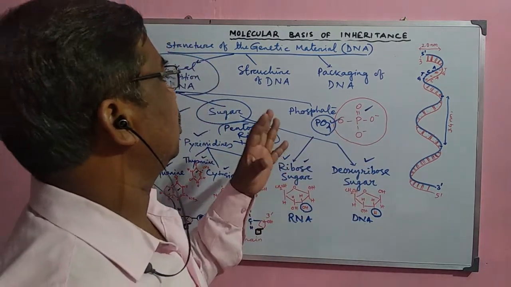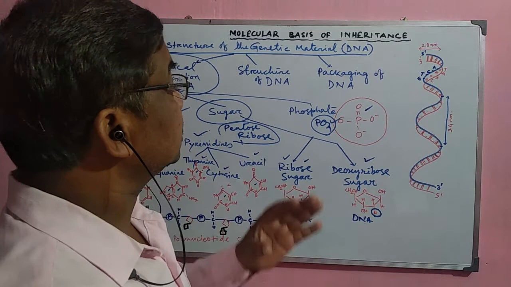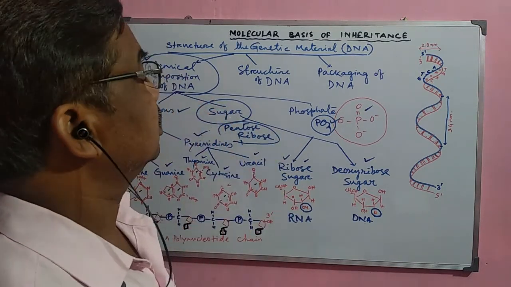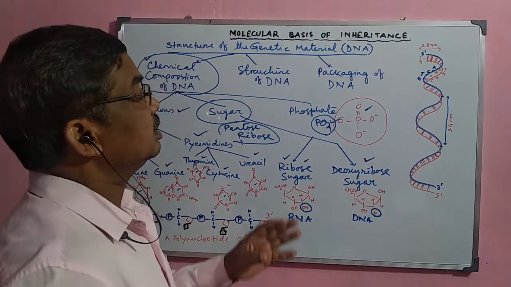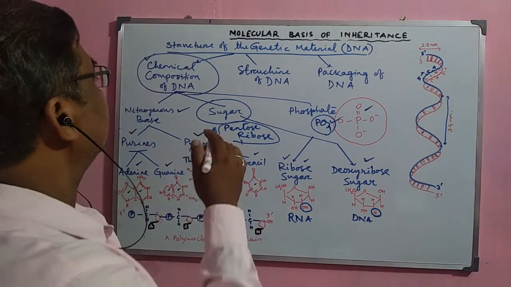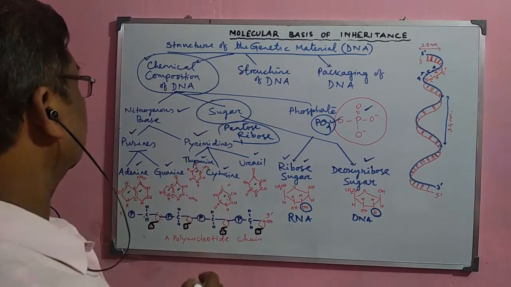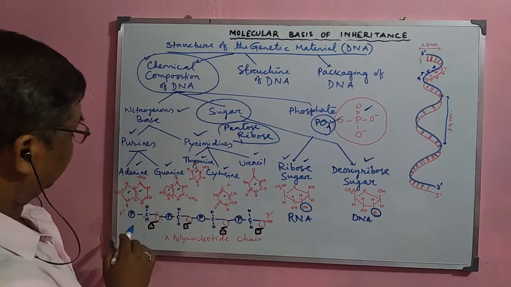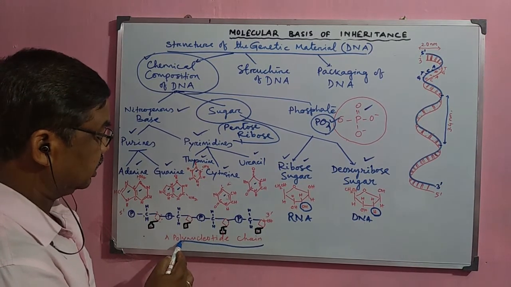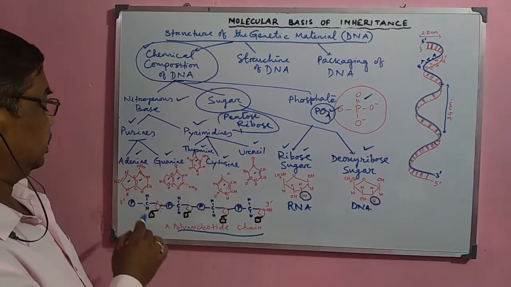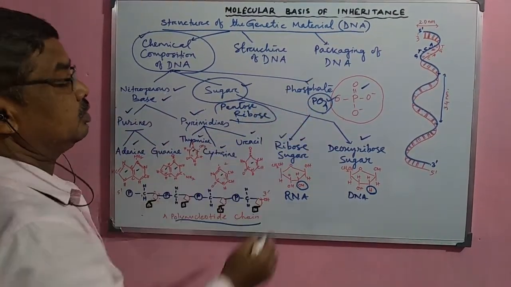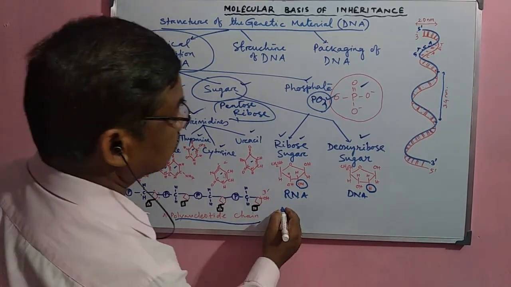So this composition of the DNA molecule, which is the chemical composition of this DNA molecule, of course it is a complex one, but these are very much stable and they carry the information from one generation to the next generation. Now, how do these three components, the nitrogenous base, sugar and phosphate molecule, attach with one another to form a polynucleotide chain? This polynucleotide chain consists of all these nitrogenous bases, another sugar and another phosphate. So this is called your nucleotide first.